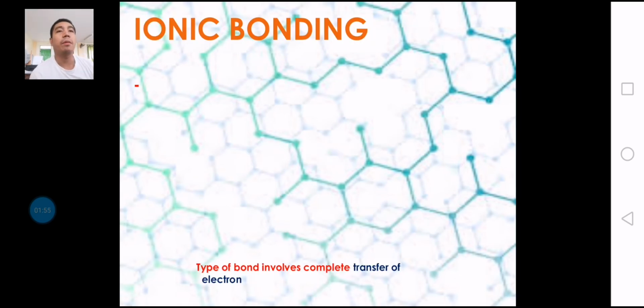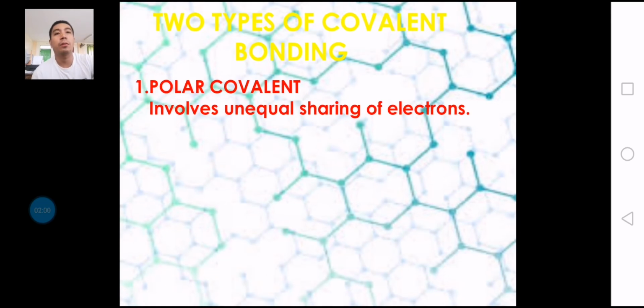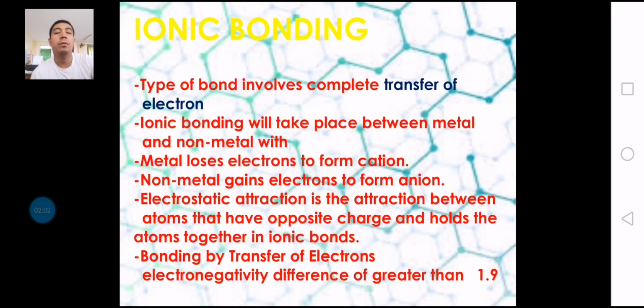First, what's ionic bonding? Ionic bonding is a type of bond that involves complete transfer of electrons. Ionic bonding will take place between metals and non-metals.